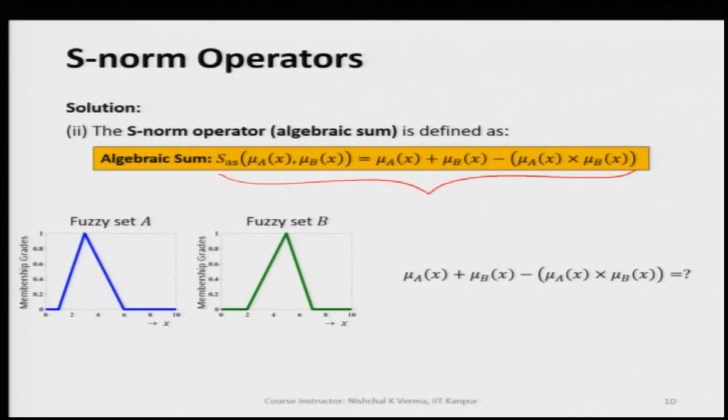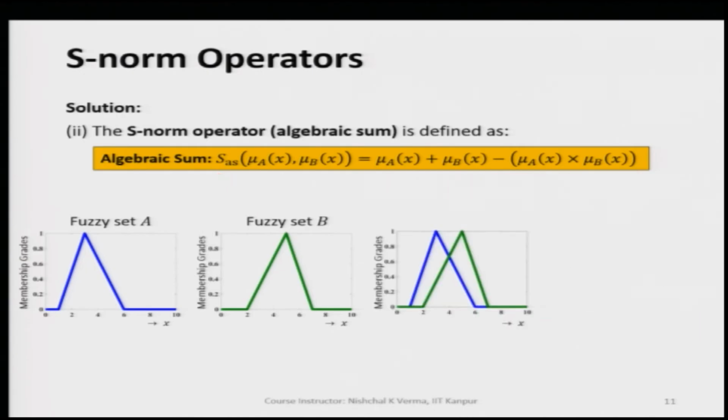When we apply this formula for each and every pair of the membership values, let us see what we are getting. This is the first fuzzy set A, this is the second fuzzy set B, and they are characterized by the corresponding membership functions that we can call mu A of x and mu B of x.